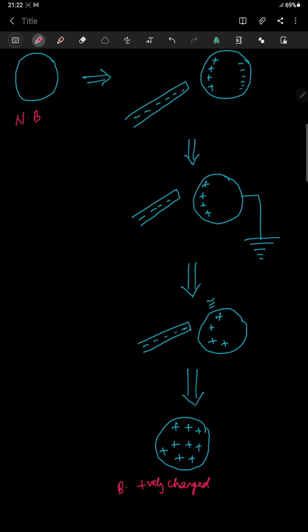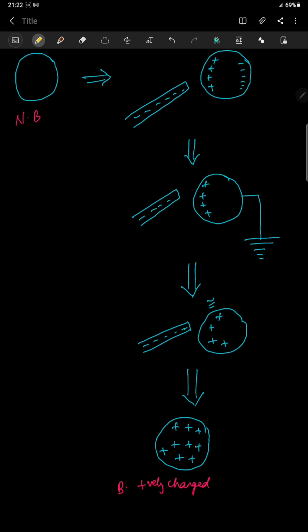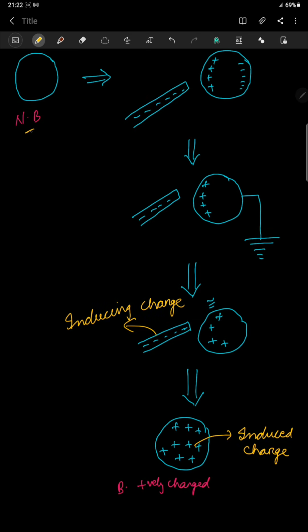Now these positive charges which got created finally are called your induced charge. And the charge in that particular rod is called your inducing charge. So we started with a neutral body and ended up with a positively charged body just by bringing an inducing charge, that is a negative inducing charge we brought.